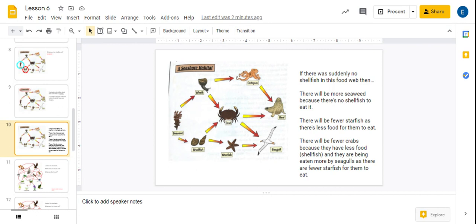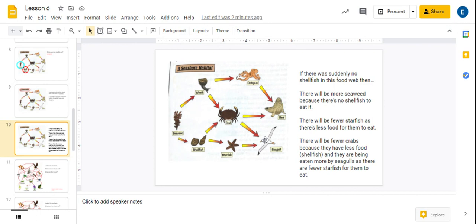And also, thirdly, there will be fewer crabs because they'll also have less food to eat, because they also get their energy from the shellfish. So if there isn't any shellfish, there'll be fewer crabs that will survive. So there'll be less food for the crabs and they are being eaten more by the seagulls as there are fewer starfish for them to eat.